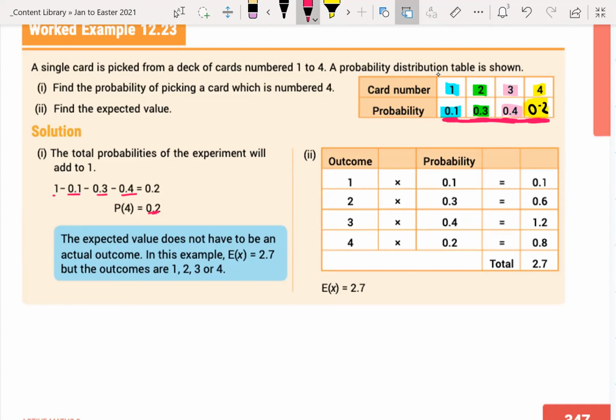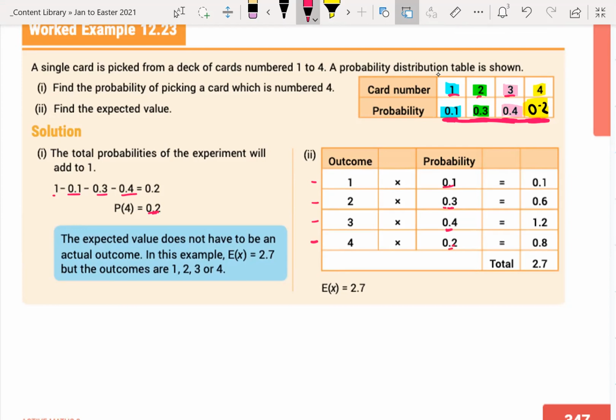Find the expected value. So these are the outcomes. You can either get a 1 on your card, a 2 on the card, 3 or a 4. Multiply them by the probability of getting each one. So what's the probability of getting a 1? It's 0.1. What's the probability of getting a 2? 0.3. Probability of getting a 3, 0.4. Probability of getting a 4, 0.2.